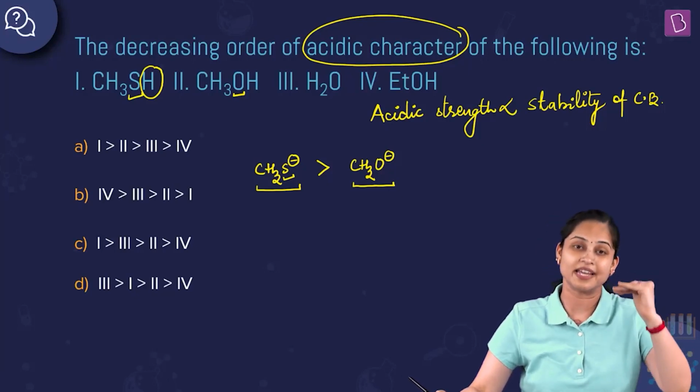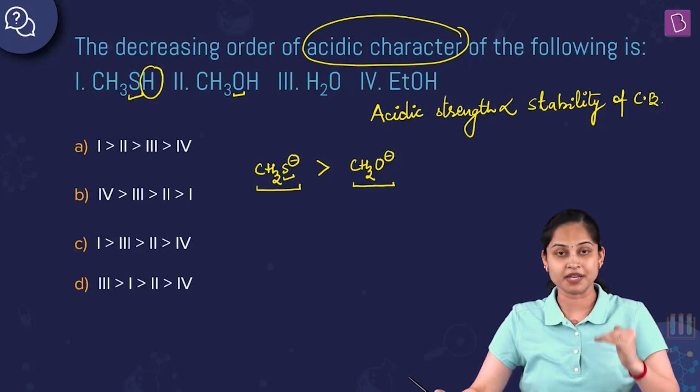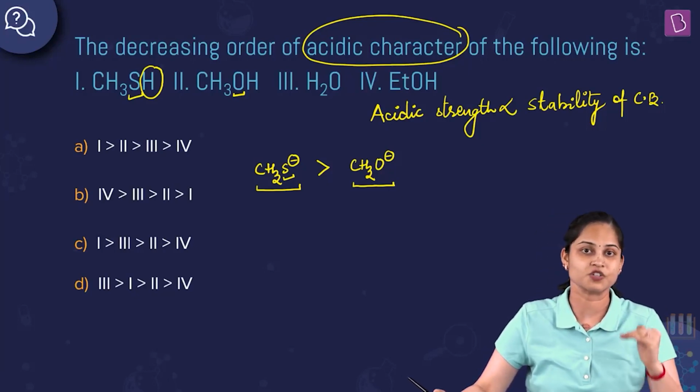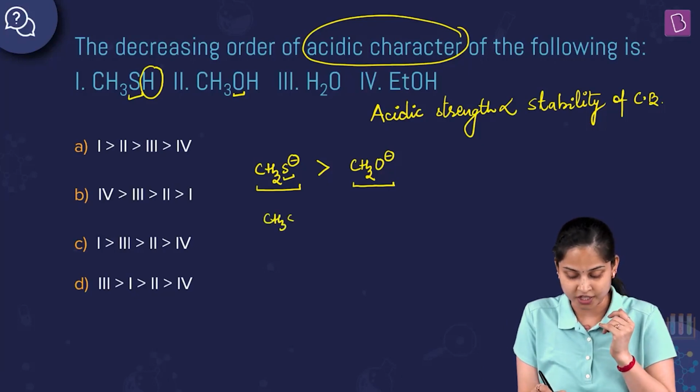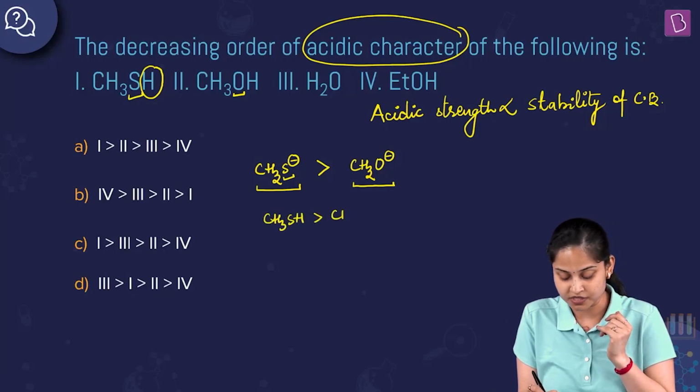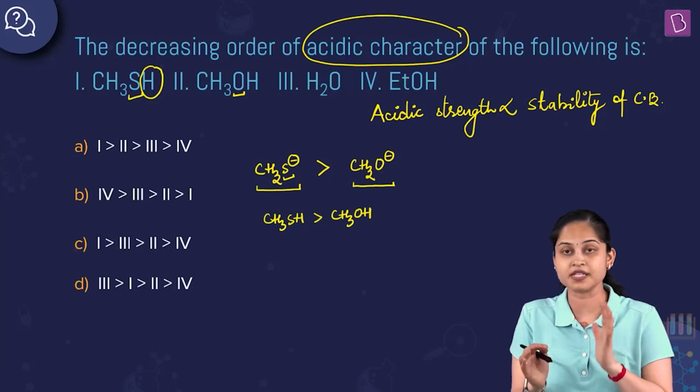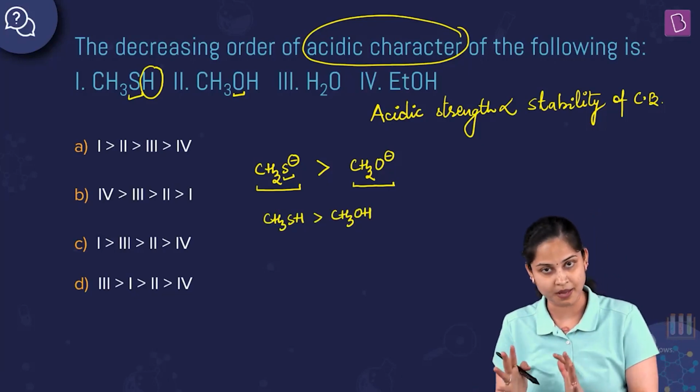The corresponding acid of the conjugate base CH3S negative is CH3SH. Hence the acidity of CH3SH is more in comparison to CH3OH. I have given you all the reasoning for why this is happening.